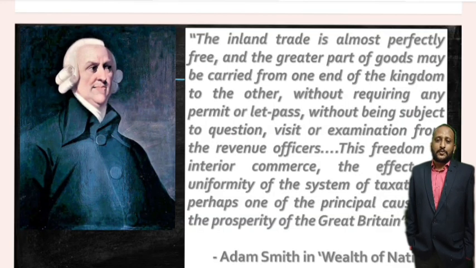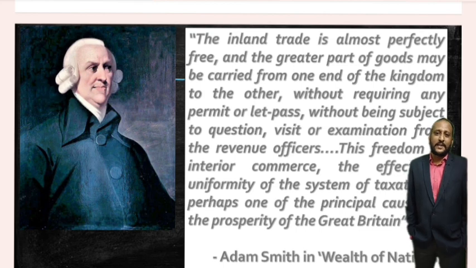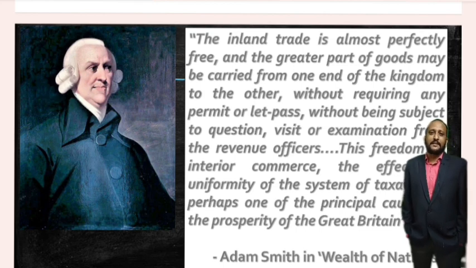As per Adam Smith, who is called the father of economics, in his book Wealth of Nations, he has rightly said that the inland trade is almost perfectly free and the greater part of goods may be carried from one end of the kingdom to the other without requiring any further permits or let pass, and without being subjected to question, visit or examination from the revenue officers.